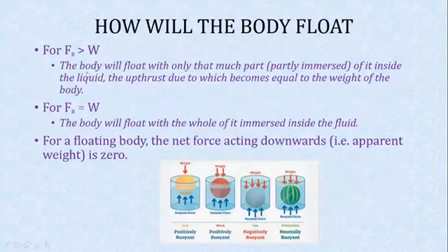Let us see here. For the body to float, the buoyant force should be greater than the weight of the object. See here, positive buoyancy. In this, the ball is lighter than the liquid, density of the liquid. Density we will talk later. Here, let us talk of the two forces. One force which the water is applying in the upward direction is called the buoyant force, and the other force is the weight of the body which is acting in the downward direction. Since the weight of the body is less, buoyant force is more, so you see only a small part of the body immersed inside the liquid.